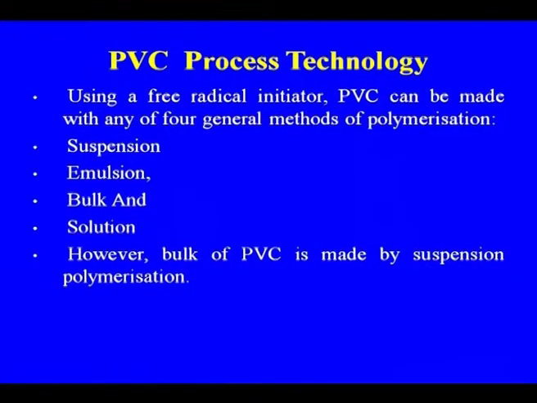So what are the process technologies that are available? Although suspension polymerization is very common, using a free radical initiator, PVC can be made by any of the 4 general methods of polymerization: suspension, emulsion, bulk, and solution polymerization. However, the bulk of the PVC is made by suspension polymerization.